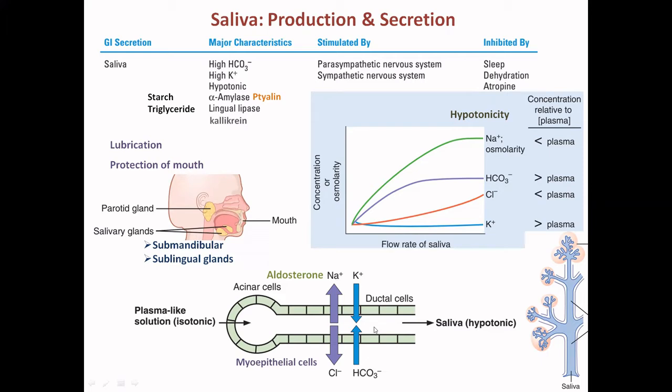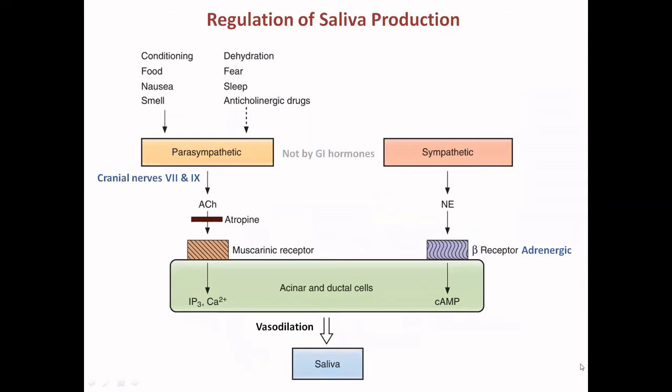The concentration of solute decreases, and the faster it is released, the slightly more concentrated it will be. The absorption of sodium and chloride is possible because of aldosterone, and the hypotonicity is possible because the ductal wall is impermeable to water, and bicarbonate is secreted by another process.